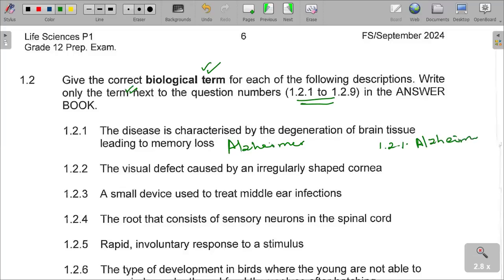Alzheimer's disease, and then you get your 2 marks there. Please understand, we also have another disease, which is multiple sclerosis.